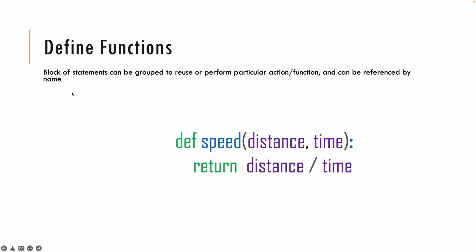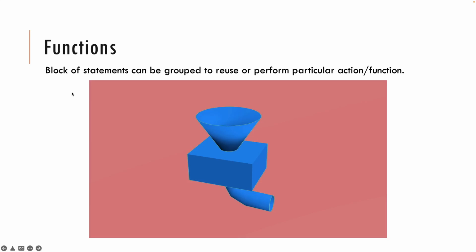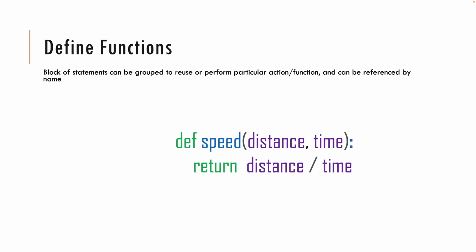So as we can see here, this is a visual representation of a typical function in Python. Take a function speed. It is taking distance and time as input, and producing speed as output.